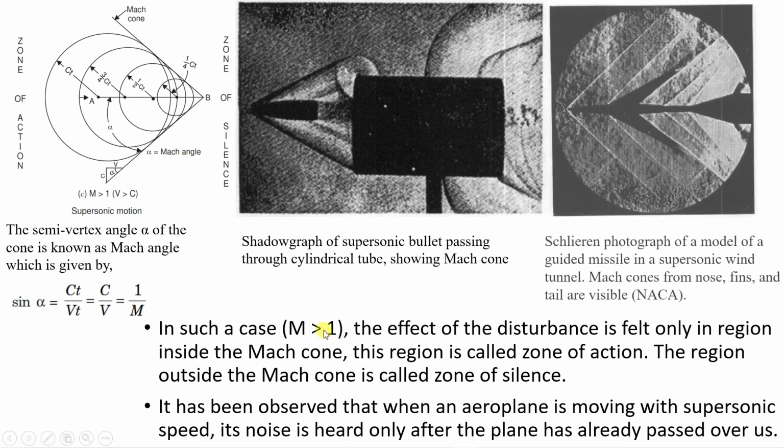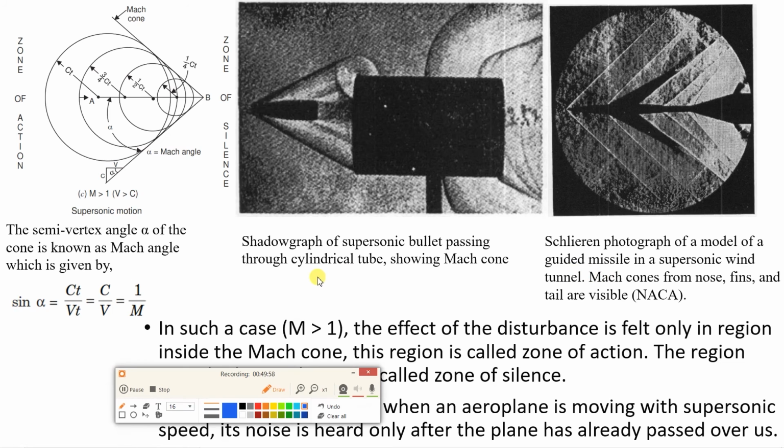One more example I would like you to see. This is a guided missile, the profile of a guided missile in a supersonic wind tunnel. What do you mean by a wind tunnel? Let me show you. There will be a section over here like this, and suppose this is an aircraft.